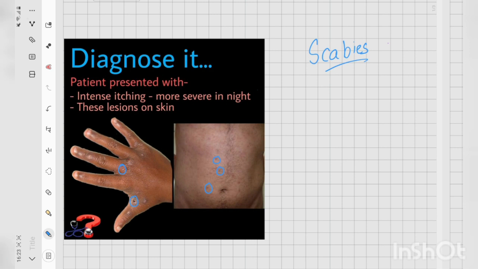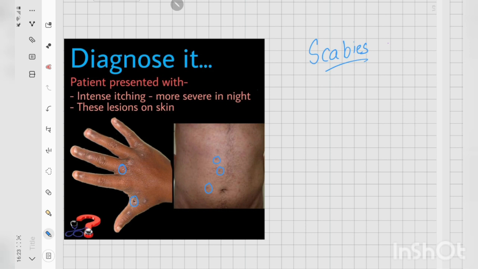Now one more interesting thing, that only the child was having face involvement, and all the adults are not having any kind of lesions on the face. This can be explained by the underdeveloped sebaceous glands in the child, and the sebaceous glands are quite developed in the adults, and this mite is repelled by the secretions of the sebaceous gland.